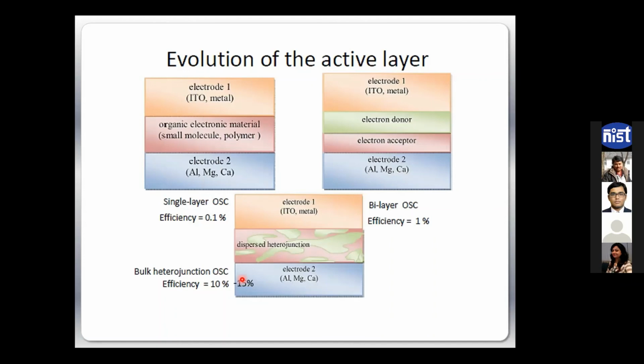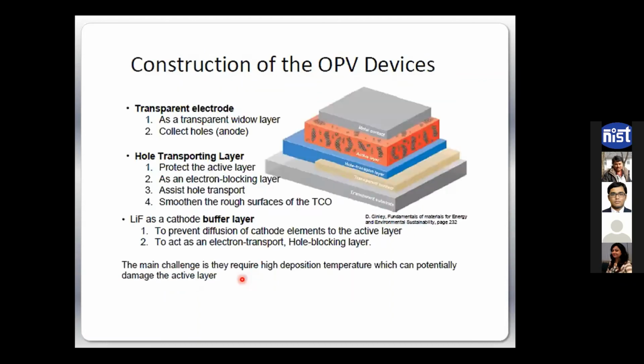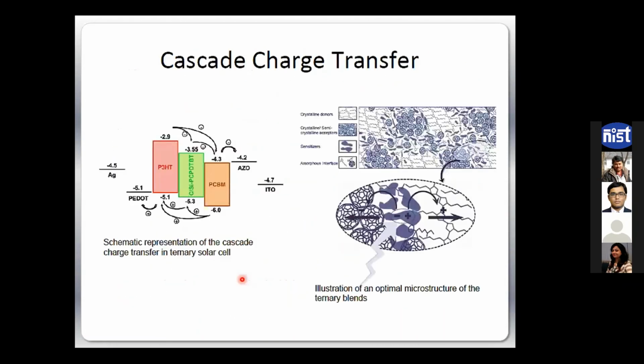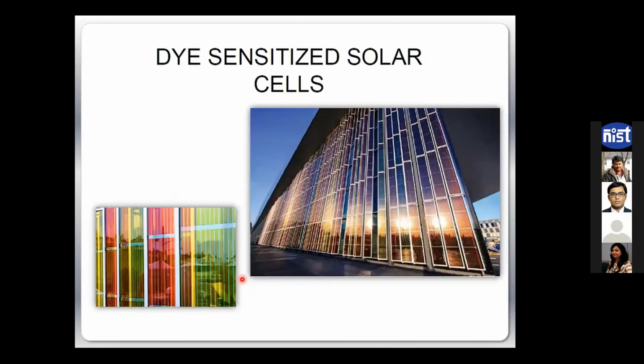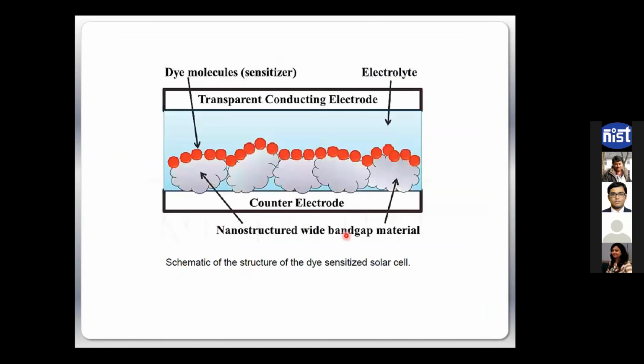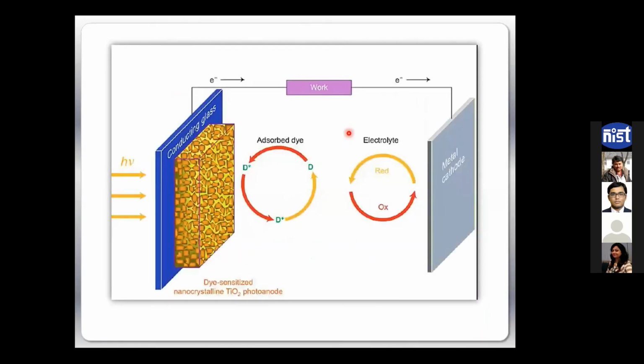Okay, thank you. Another question: suppose I am using dye but not using electrolyte. What do we call this type of solar cell or optoelectronic device? You mean to say that you will use the dye, but there is no electrolyte, right? Yes. So then what will happen?